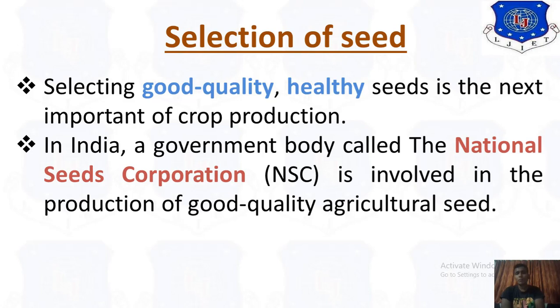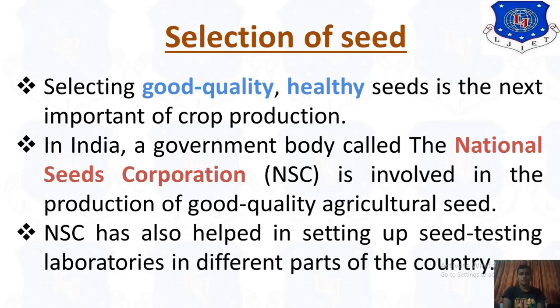In India, the government body called the National Seed Corporation is involved in the production of good quality agricultural seeds. So NSC, the National Seed Corporation, can decide the good quality and healthy seeds for agriculture. NSC has also helped in setting up seed testing laboratories in different parts of the country, for testing good quality and healthy seeds. So that is important for crop production.